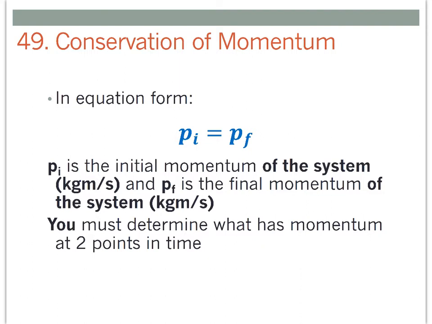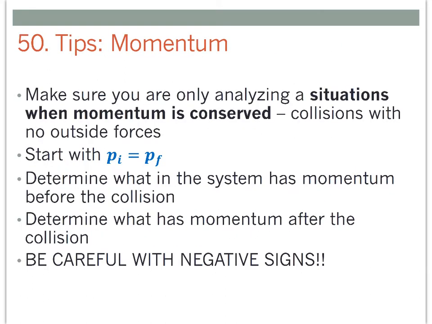Equation-wise, our equation for conservation of momentum is very basic: the initial momentum of the system, pi, adding up all the momentums of the individual objects, equals the final momentum of the system, pf. And so we're always going to be thinking about initial and final, before and after our collision or explosion, because those are really the two cases when we're going to use conservation of momentum.